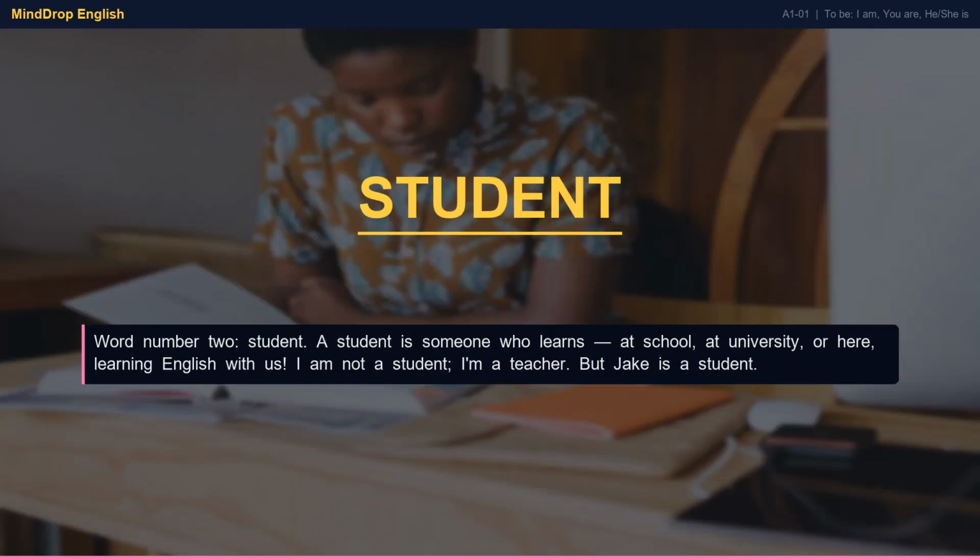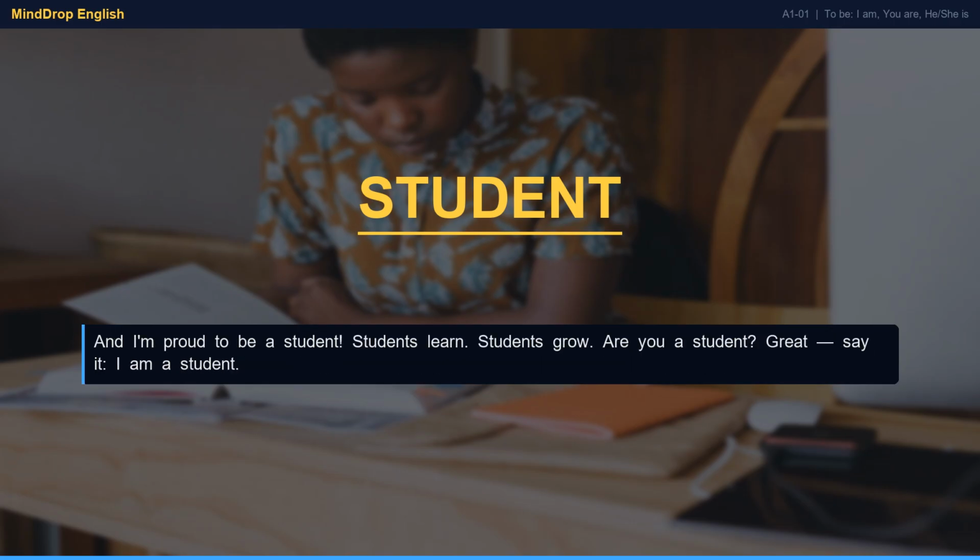Word number 2. Student. A student is someone who learns, at school, at university, or here, learning English with us. I am not a student, I'm a teacher. But Jake is a student. And I'm proud to be a student. Students learn. Students grow. Are you a student? Great, say it. I am a student.